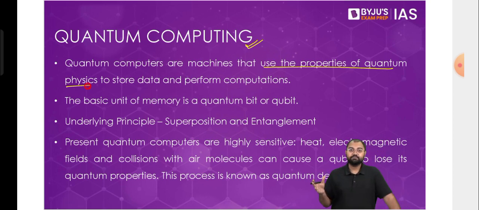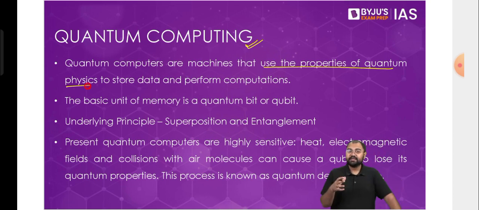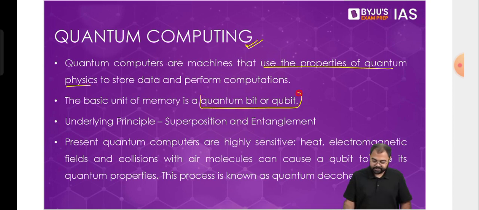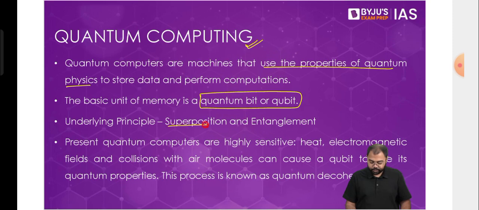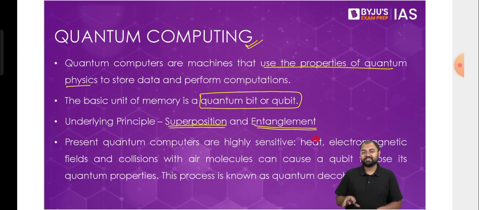For example, in normal computers, we use something called a bit, correct? In terms of zeros and ones, we calculate anything with bits, and these bits become the memory units. Here, we have quantum bits or qubits. These quantum computers that use qubits are based on two principles that we just discussed: the principle of superposition, and the principle of entanglement. These are the two principles on which any quantum computer is based.